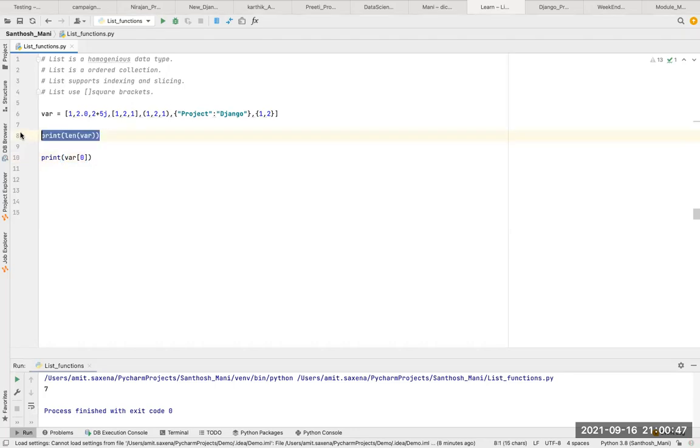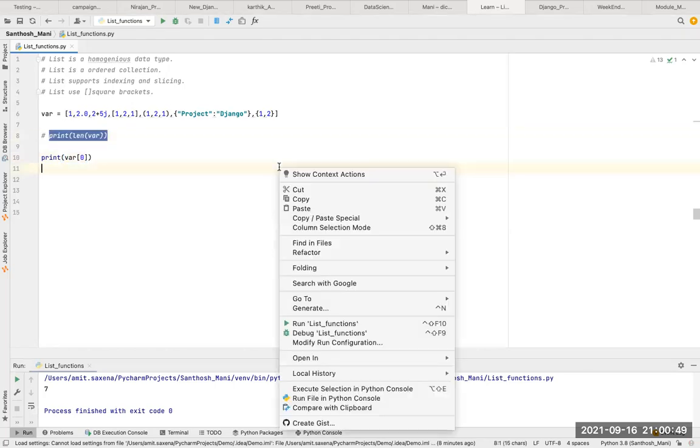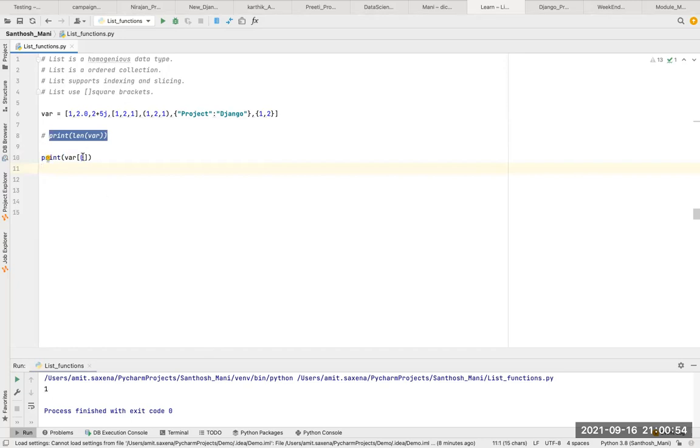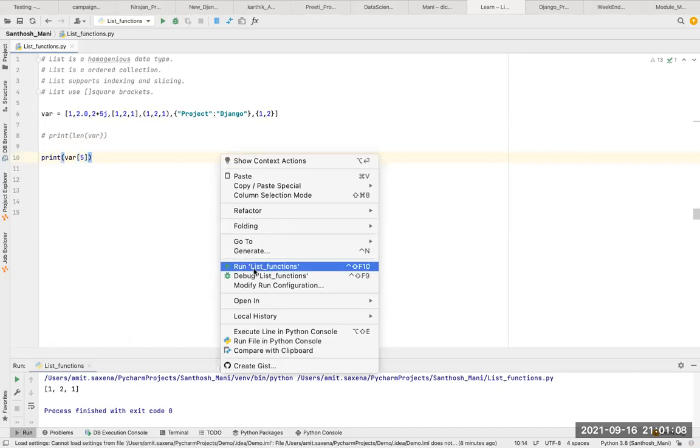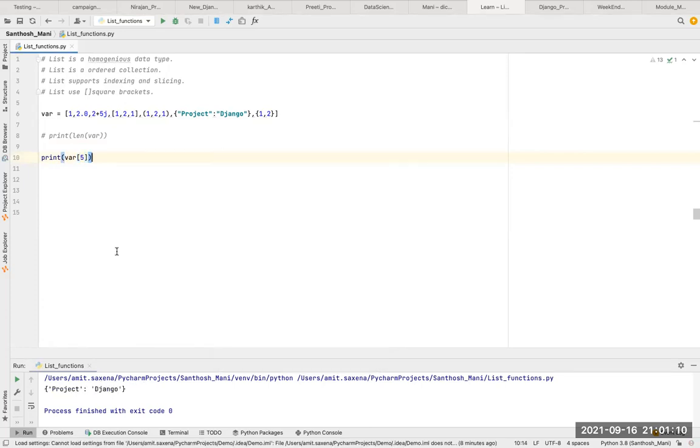So if I run, what will it print? 1. We are printing the 0 index value, so it is printing 1. If I want to print index 3, that's 0, 1, 2, 3, so it will provide the nested list. If I want to print this value, 3, 4, 5, so I'll say 5, it will print this dictionary. Can you see? So yes, list supports indexing.